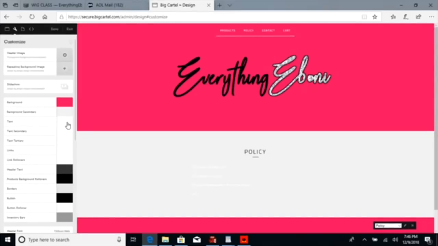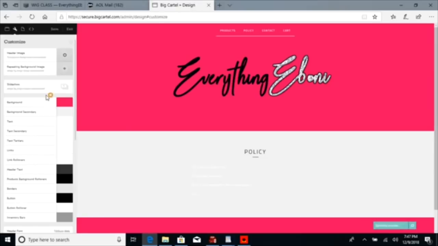Okay, so right here I'm seeing this background. I probably need to either change the background color right here, this white color, or I need to change the color of the text. I really like for my text to be either black or white, so I'm going to change this background secondary color right here. I can either change it to the same color as my website, and to do that, this is the regular background of the website, I can just copy this code.